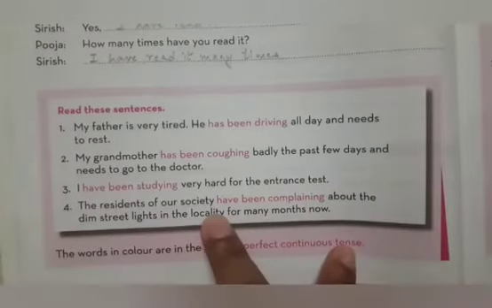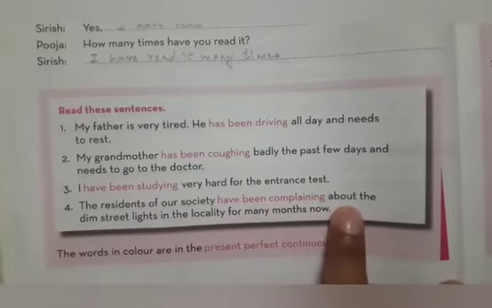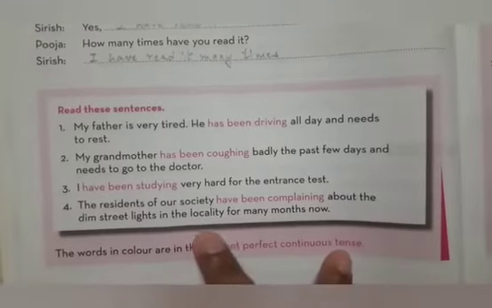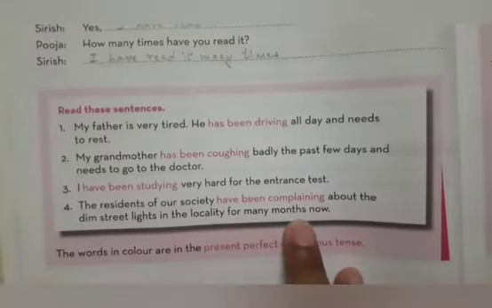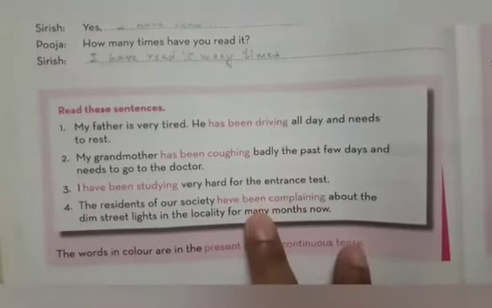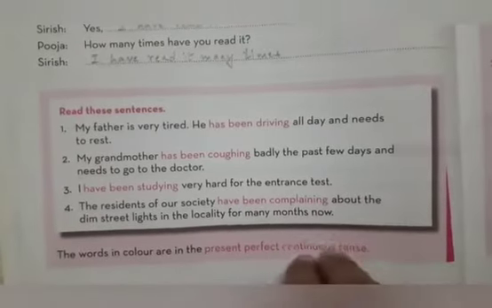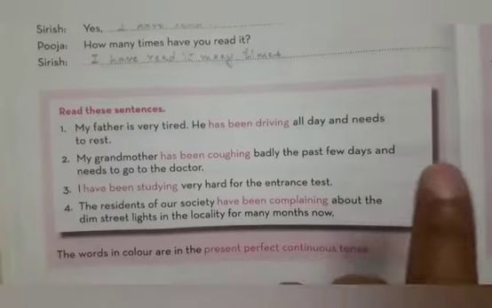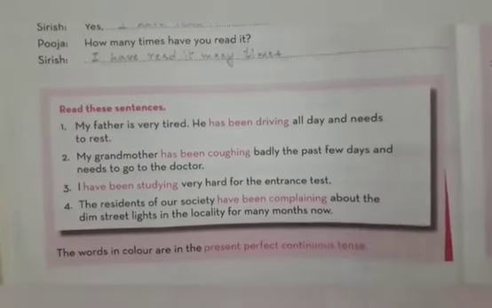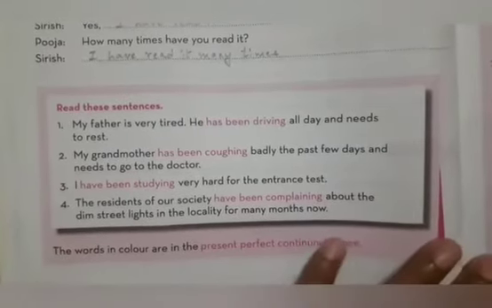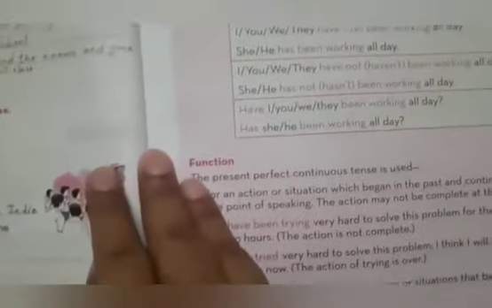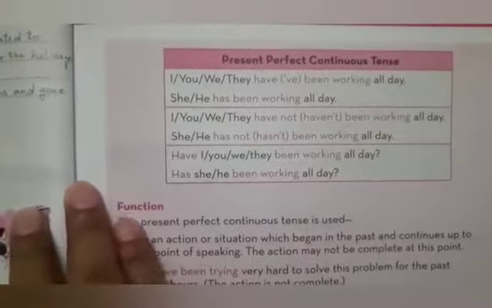The residents of our society have been complaining about the dim street lights in the locality for many months. So you can see in these sentences what is common or what is specific. For present perfect continuous, it is has or have plus been plus the ing form of the verb, right? You can look up the video so as to recall.